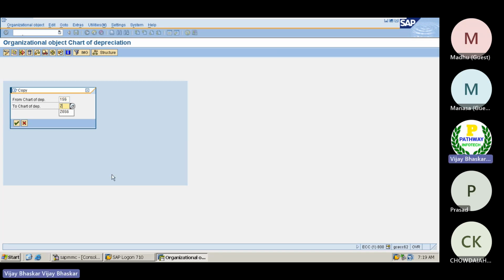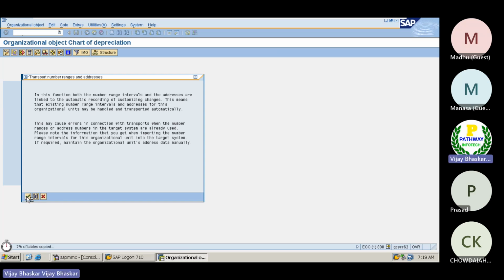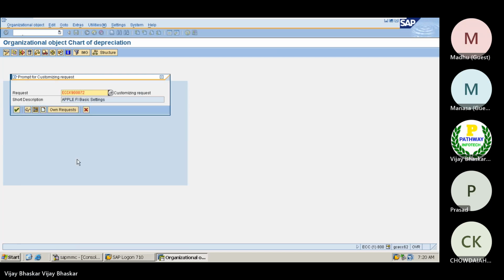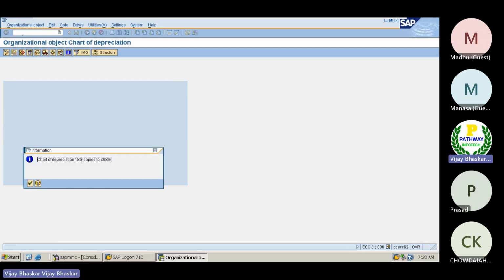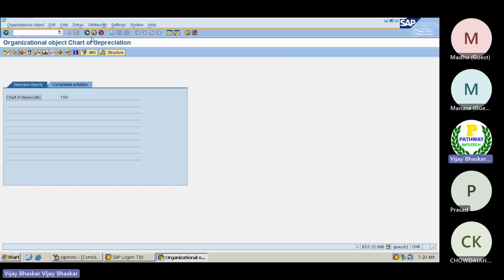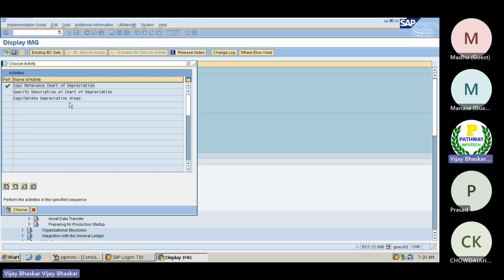Then just give your company code for identification. Continue. Continue. Chart of depreciation 1SG copied to Z0SG. Remember. Then come back.